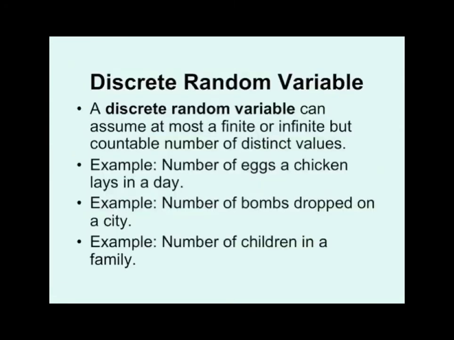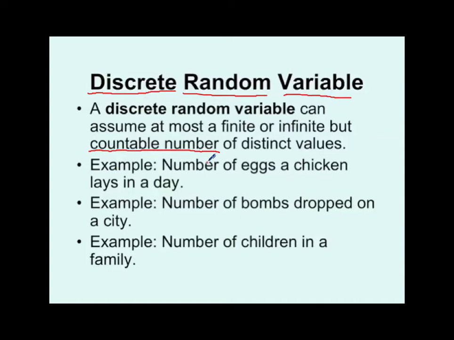All right. Let's go talk about the different types of random variables that exist out there. Now, if you recall from our earlier discussions about continuous and discrete variables, we're going to just extend that idea now to random variables, all right? So we'll start off with a discrete random variable. And let's take a look at some examples here. A discrete random variable can assume at most a finite or infinite but countable number of distinct values. Key thing to keep in mind when you're trying to decide whether it's discrete or continuous, you're counting something.